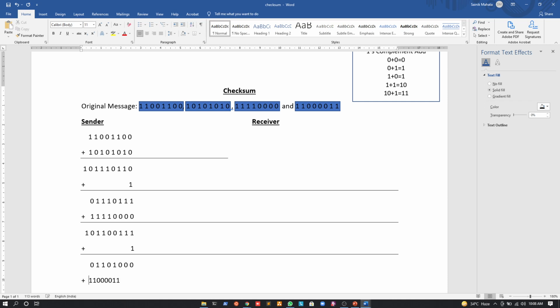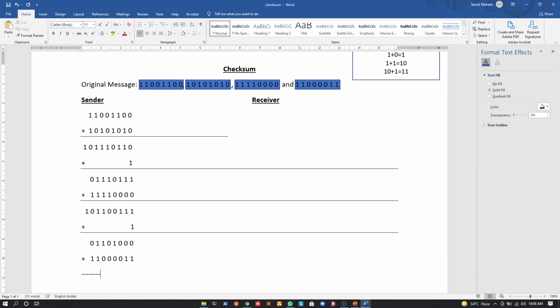So very quickly let me give the spaces. Okay, and again if we add this, let us see what happens. So 1 and 0 will be 1, 1 and 0 will be 1, 0 and 0 will be 0. Okay, 1 and 0 will be 1, 0 and 0 will be a 0, 1 and 0 will be a 1, 1 and 1 will be 0, carry will be 1, and again 1 and 0 will be 1. We have a carry bit 1, so it's a 10, so it will be 0, and lastly we will have an extra 1 like this.